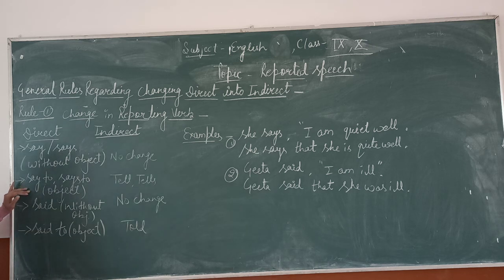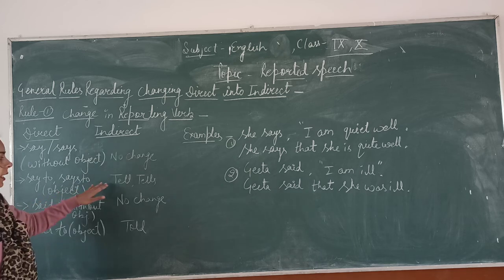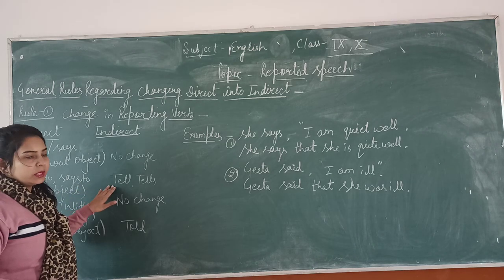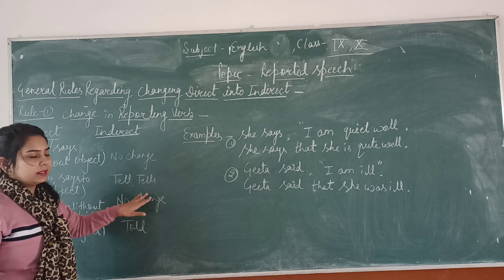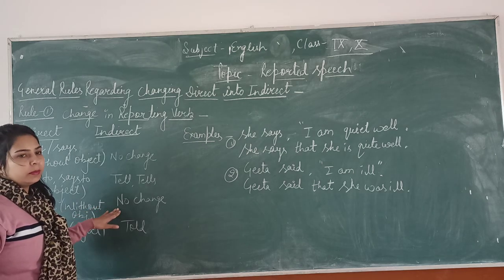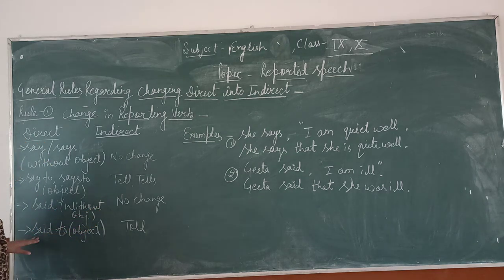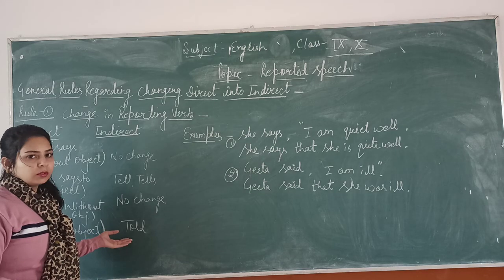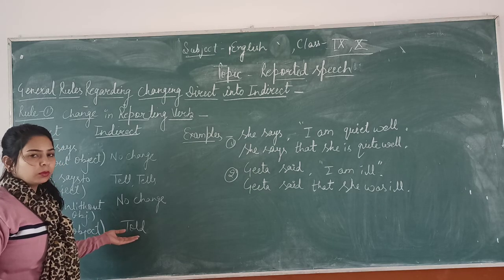Next is says to: if after say to or says to there is an object, in the indirect speech it will be changed into tell or tells. Next is said without an object, the indirect speech will be no change. Next is said to with an object, the indirect speech will be changed into told.